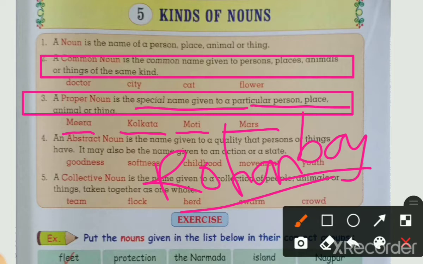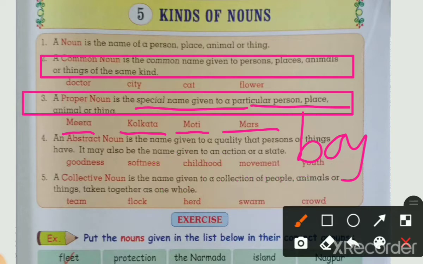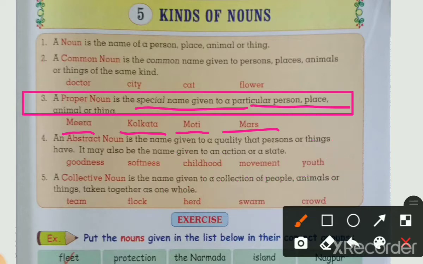Then a special name given to a particular place. What is a particular place, students? Before that we have seen the example of city in common nouns, but city is a common noun. Did you understand that? That is a place. It means in the place what will come? Hospital will come, garden will come, city will come, any village will come, country will come. Those places come in the common noun.